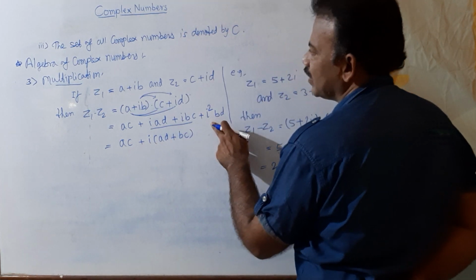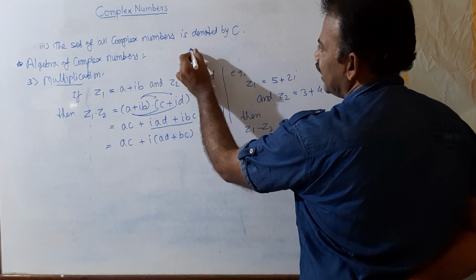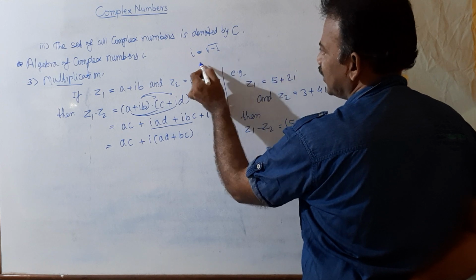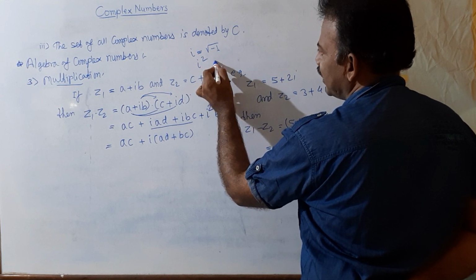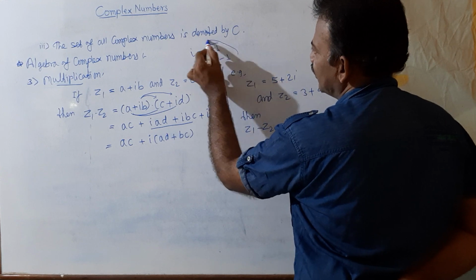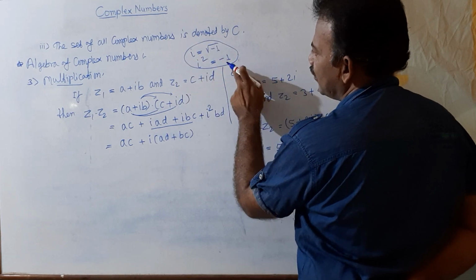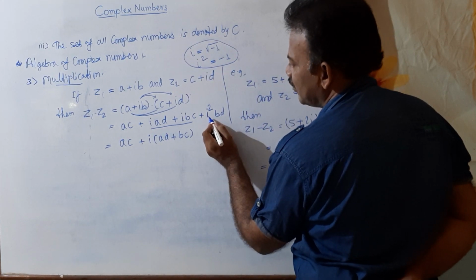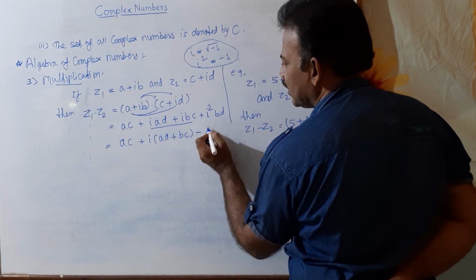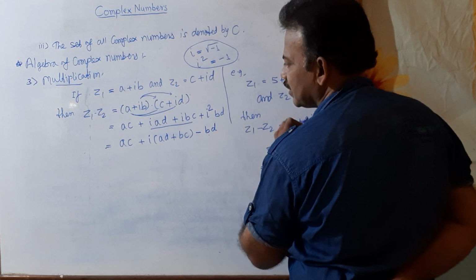And what is i square? You know the value of i. What is i? i is the imaginary unit, an imaginary number. Its value is root minus 1. And from this, if we take square on both sides, what is i square? The root cancels, we get i square equal to minus 1. Note that the value of i square is minus 1. Minus 1 means minus sign. So minus into plus, we get here a minus sign, and this bd as it is.